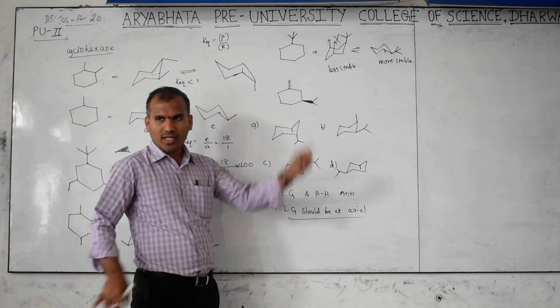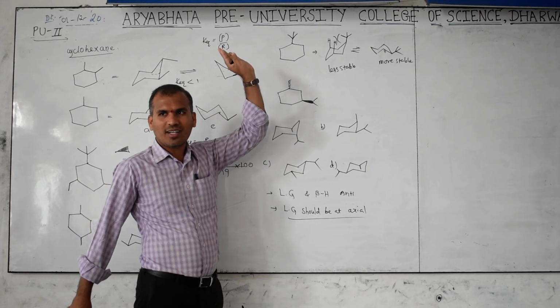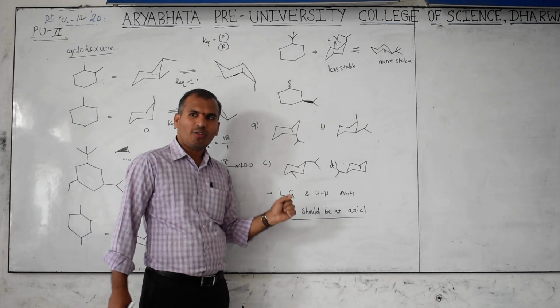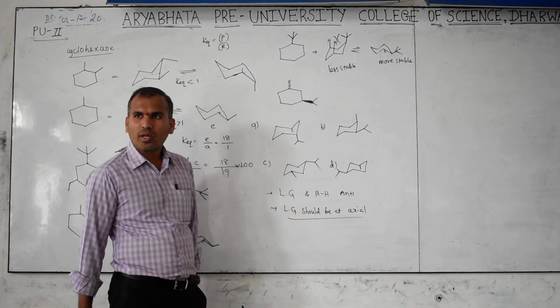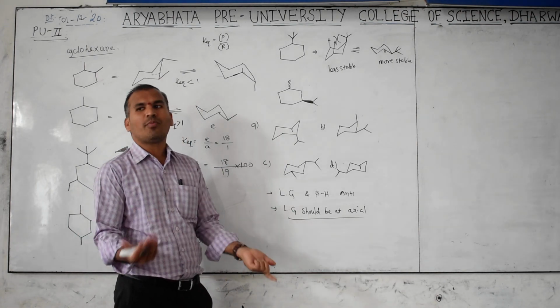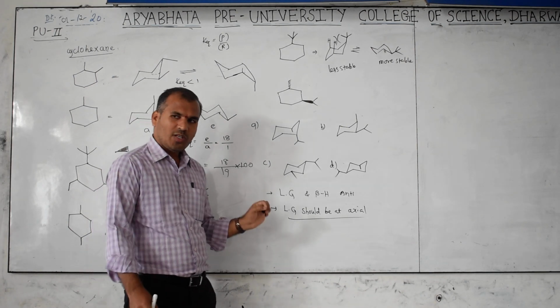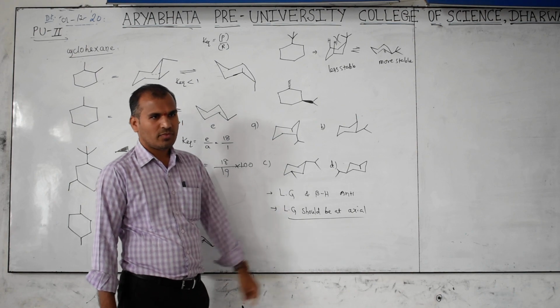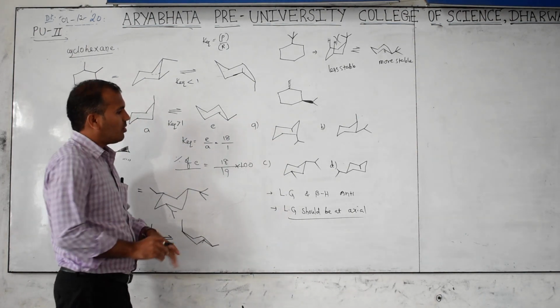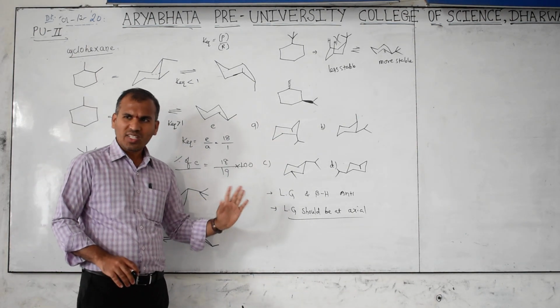Axial, because then only they are opposite. Got the point? So this condition applies for E2; for E1 this condition is not required. If present, very good; if not present, also okay. But for E2 elimination, this condition is 100% necessary. Okay, so with this concept, everything is completed.